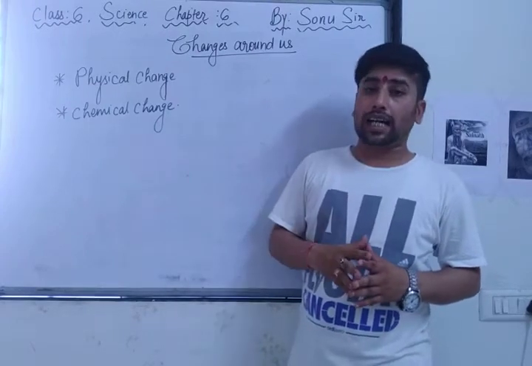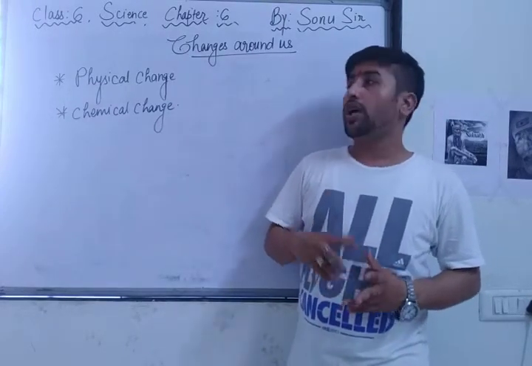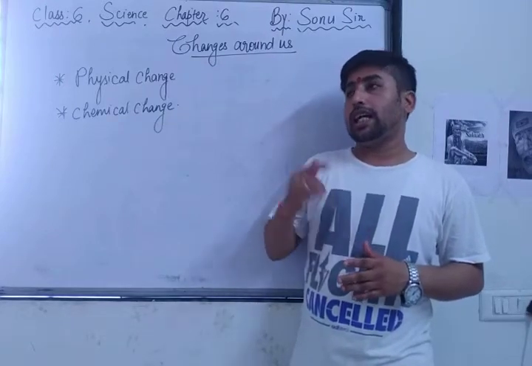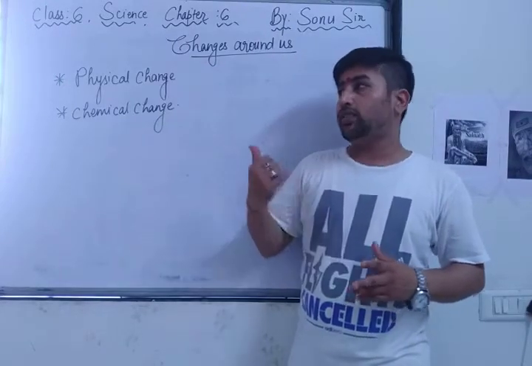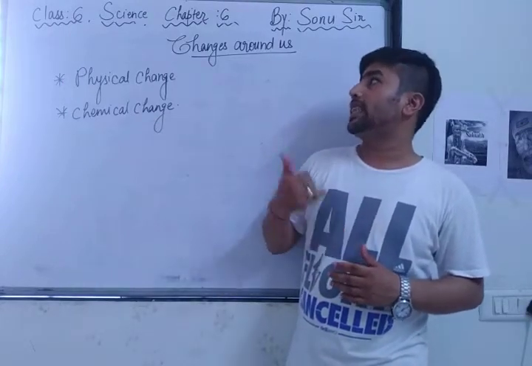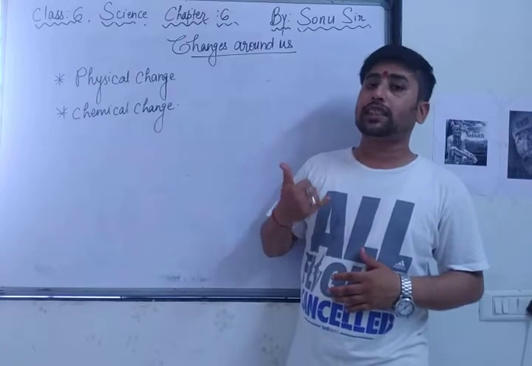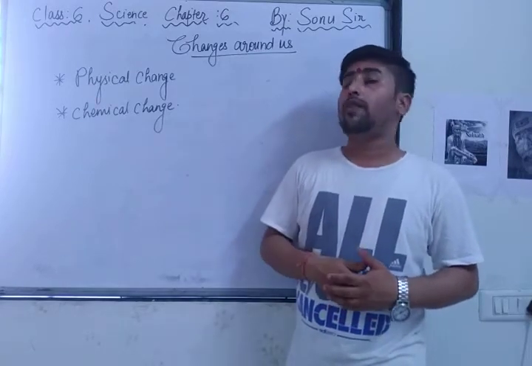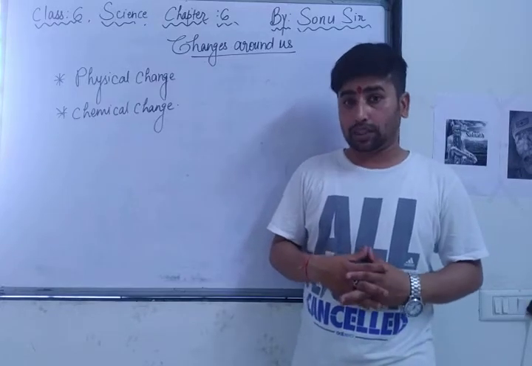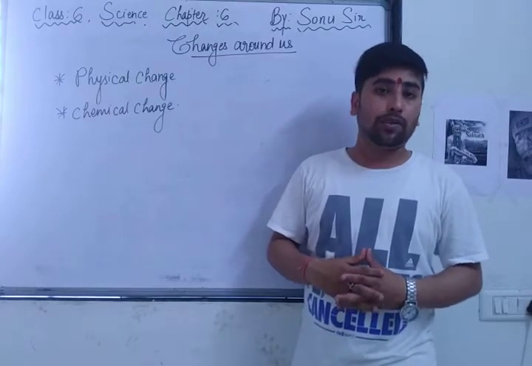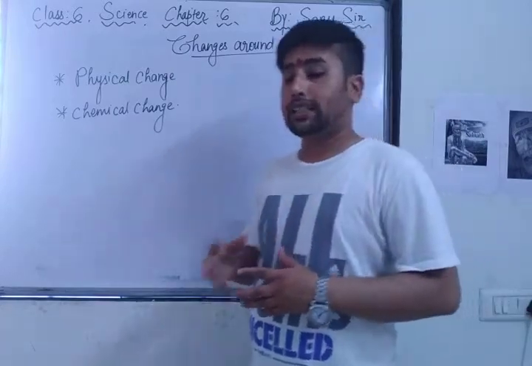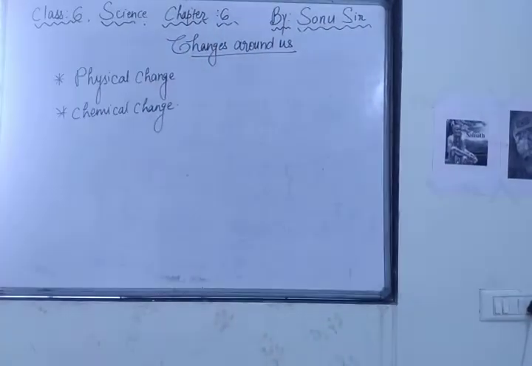Till this point I had explained in the previous video. If you have not seen my previous video, just go through my channel and search on the playlist. You will see the 6th standard science video, you will get it. So, class 6 chapter 6, Changes Around Us, physical change and chemical change. In the previous video I had explained till activity 2 as described in our NCERT textbook. So let's follow our NCERT textbook and describe activity 3.